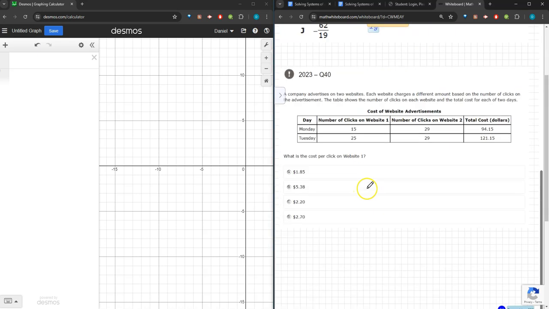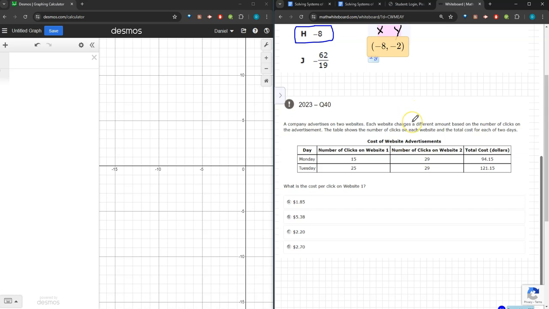Let me get my draw tool here. Each website charges a different amount based on the number of clicks on the advertisement. That sounds important. I know that each website is going to charge a different price based on the number of clicks on the advertisement. Okay, then the table shows the number of clicks on each website and the total cost for each of the 2 days. So I know that website 1 charges one amount, website 2 charges a different amount per click, but all said and done, it's still going to add up for my total cost here.